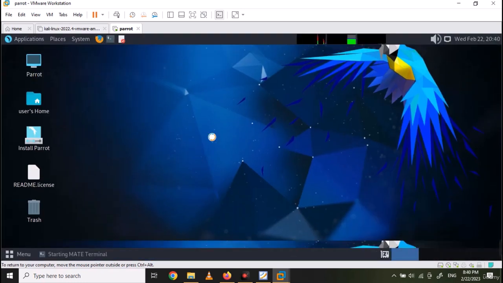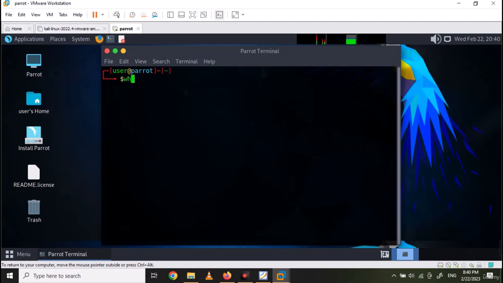Now open the terminal and you can run different commands like whoami. You can switch to root user with the command sudo su.